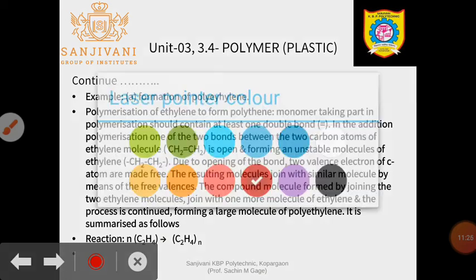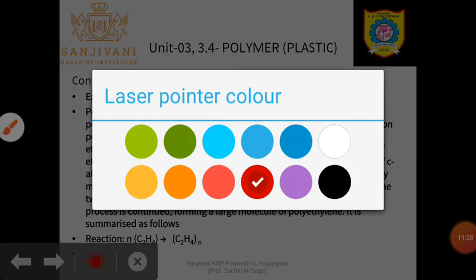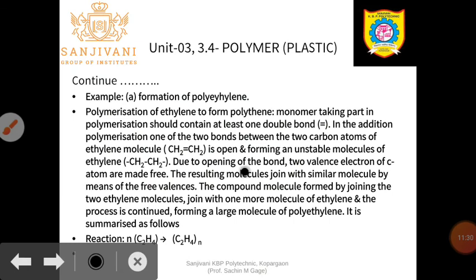Due to the opening of the bond, the resulting molecule joins with a similar molecule by means of the free valencies. Two ethylene molecules join with one more molecule of ethylene, and the process continues, forming a large molecule of polyethylene.